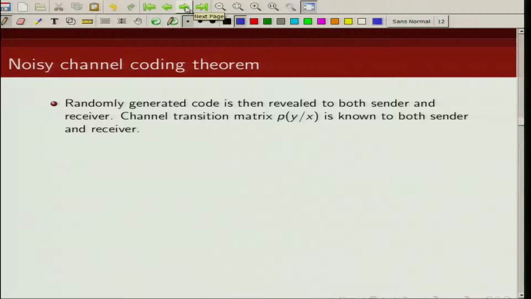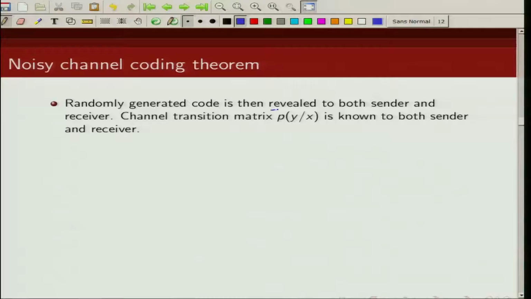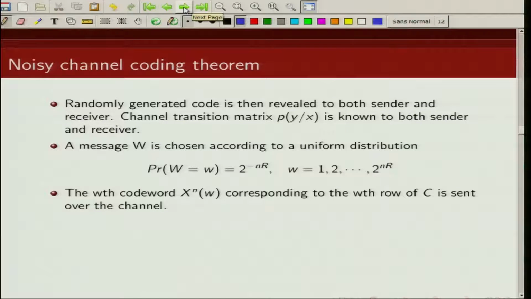Now once we randomly generate a code, we reveal this code to both the sender and the receiver. We assume the channel transition matrix probabilities are known to both the sender and receiver, and we choose a message W according to a uniform distribution.